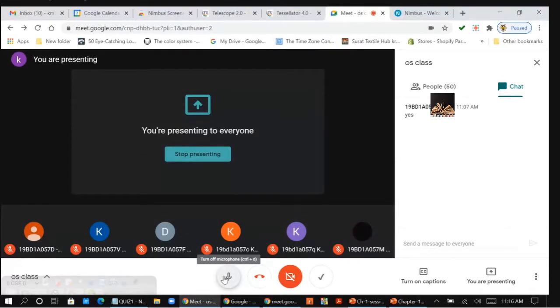And we started with the introduction part. In that, we have seen what an operating system is, the operating system definition, and the different types of operating systems we have. Based on the type of operating system, the services it provides will differ. So for that, we took the examples of mainframe computers, personal computers and mobile computers.